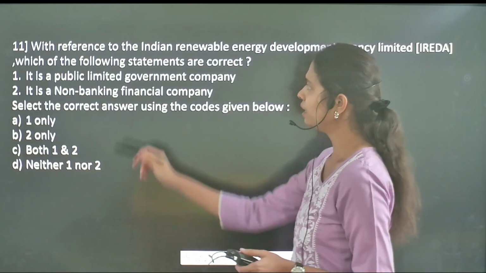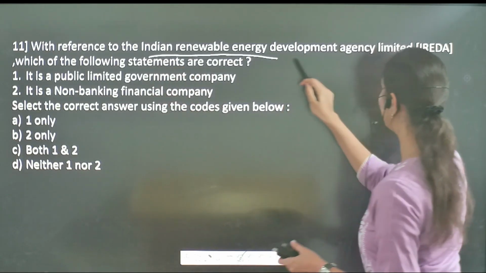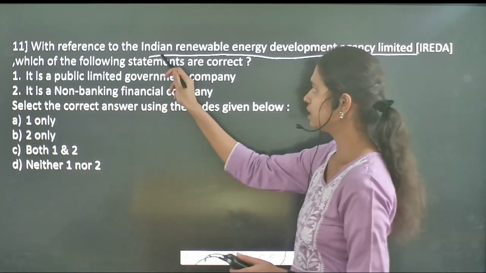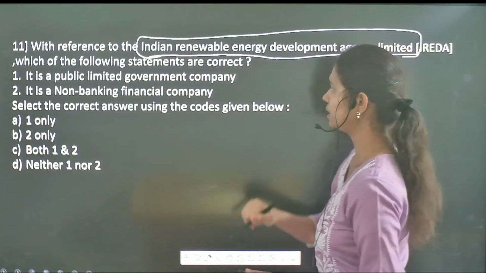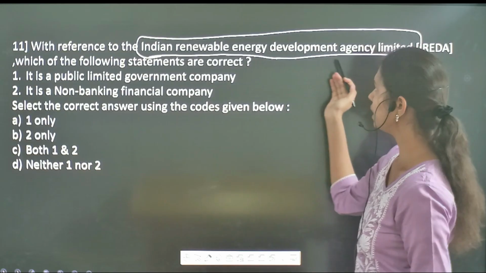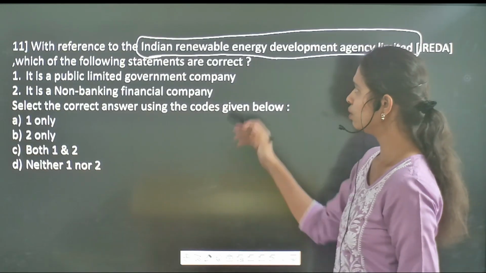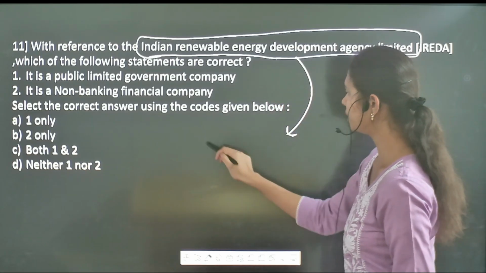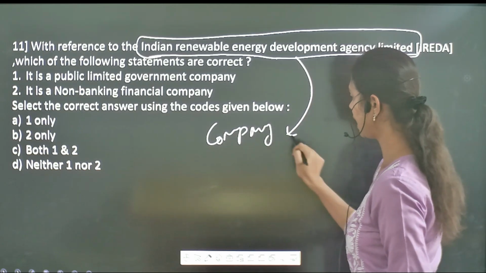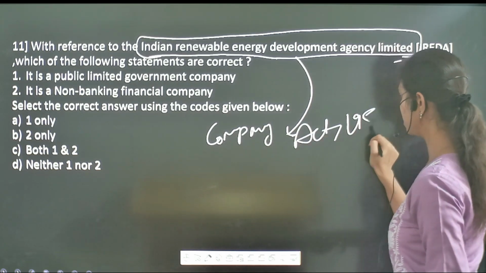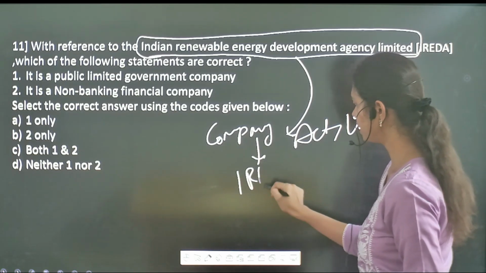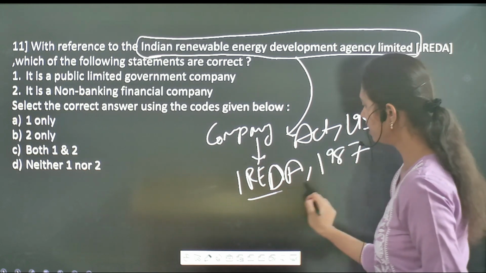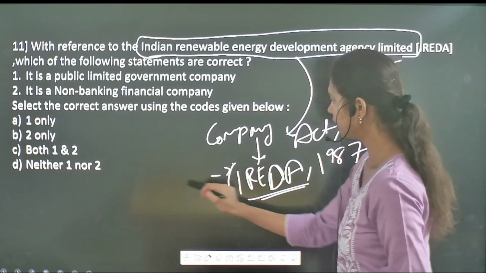Then followed by, with reference to the Indian Renewable Energy Development Agency Limited, which of the following statements are correct? First and foremost, you have to understand this particular organization, that is IREDA, the Indian Renewable Energy Development Agency Limited. If you see the history and origin of this organization, under the Companies Act of 1956, this IREDA has been established in 1987, and it works under the Ministry of New and